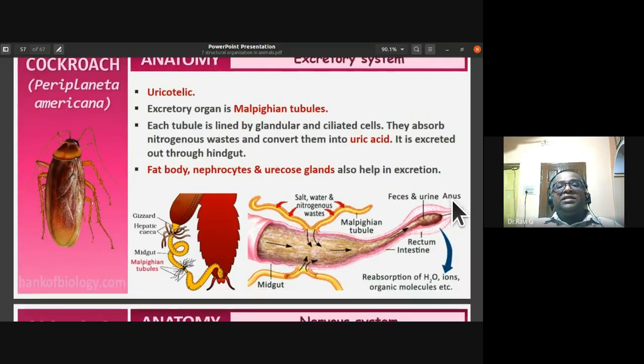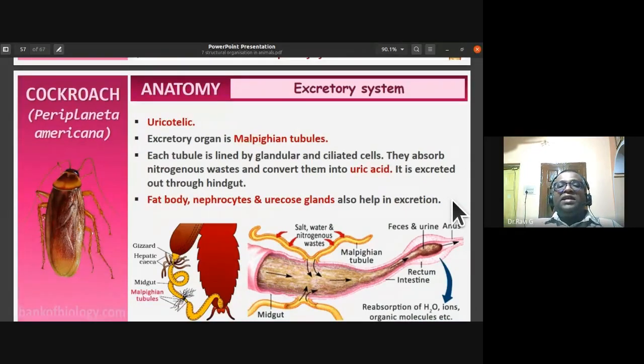Then the excretory system of cockroach. As in case of insects, you might have noticed that they are uricotelic animals. That is, they secrete the nitrogenous waste in the form of uric acid. Such animals, we call them uricotelic animals. So the excretory organ is Malpighian tubule.